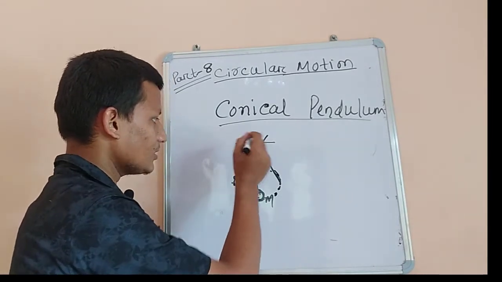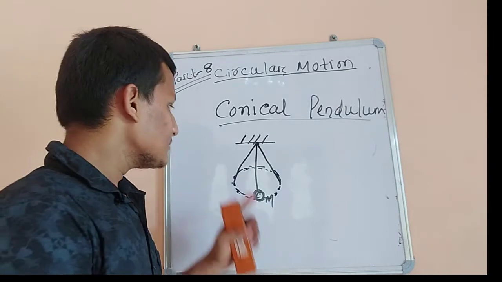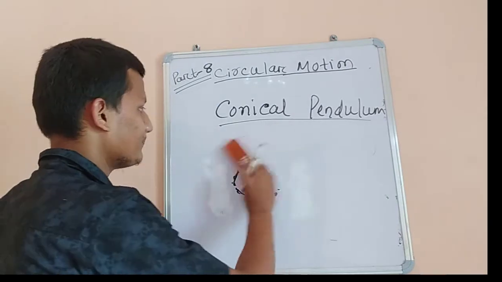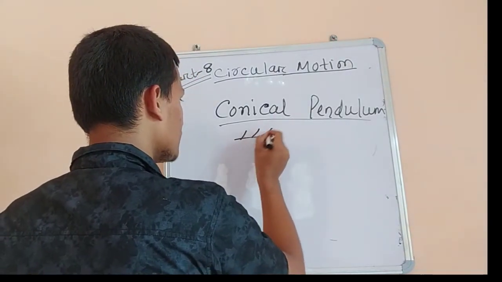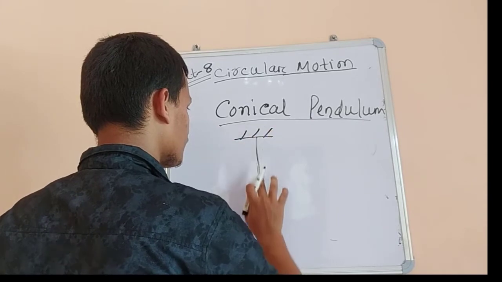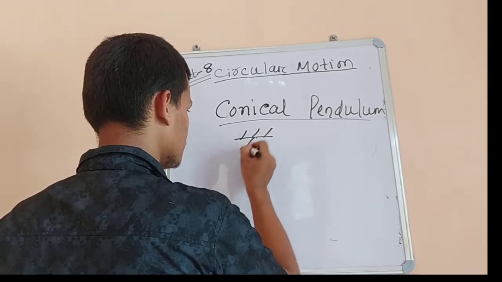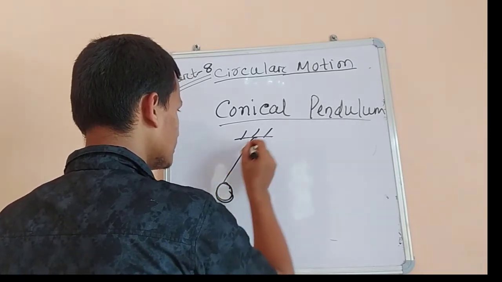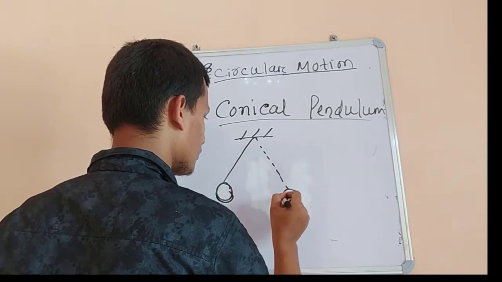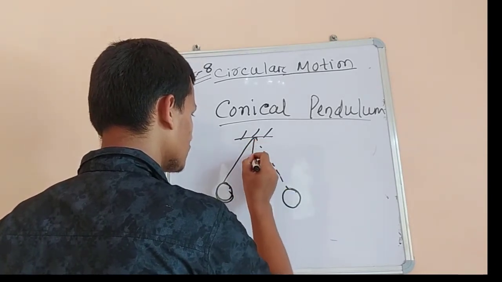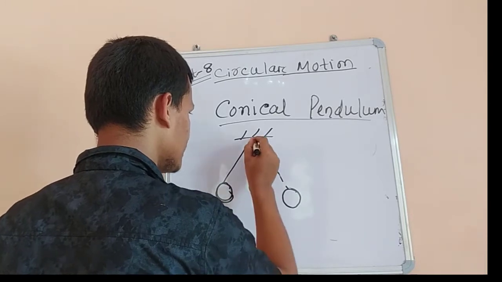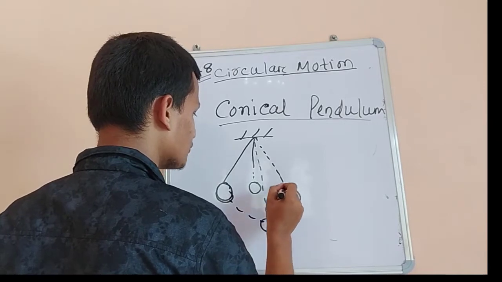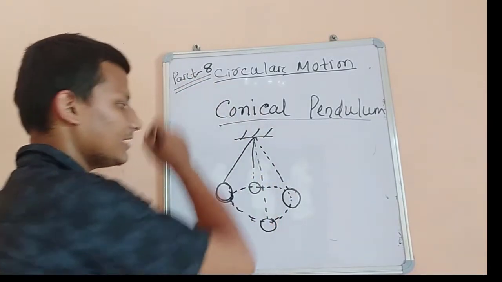If in the exam a conical pendulum is given, suppose it moves to here, then here, then here, so it covers a circular path like this.